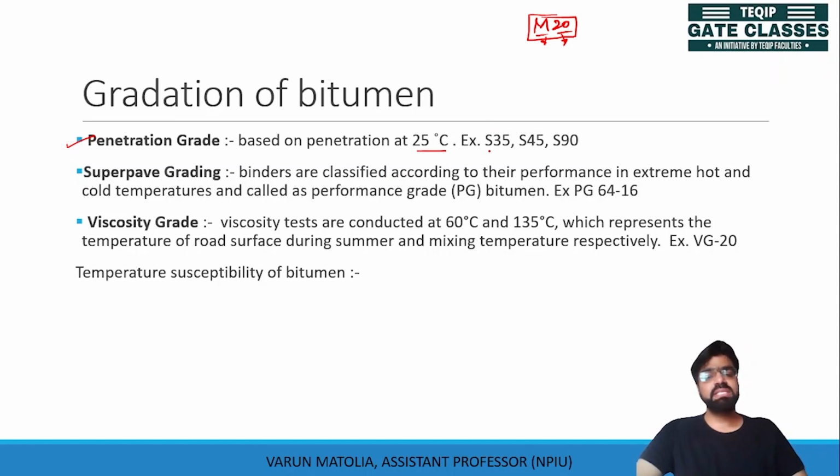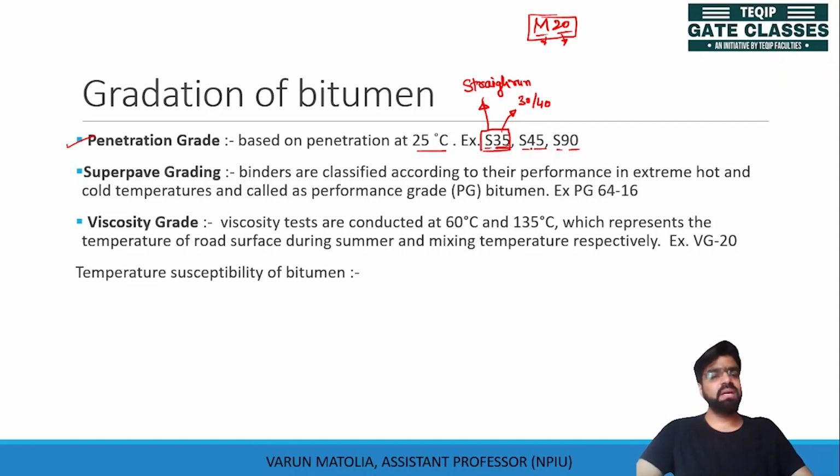The gradations such as S35, S45, S90 are produced. Here S denotes the type of bitumen, like S denotes the straight run, means there is no mixing. Then 35 denotes the penetration value. Means if your penetration value for a kind of bitumen is between 30 to 40, then we can call that bitumen S35 graded.